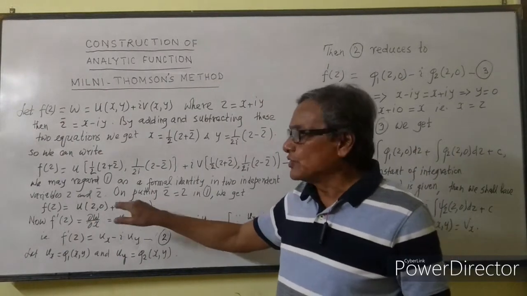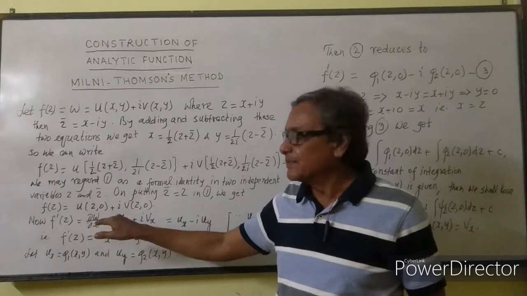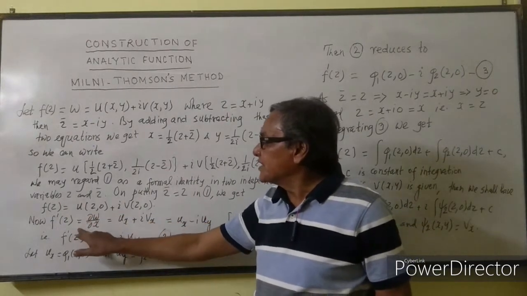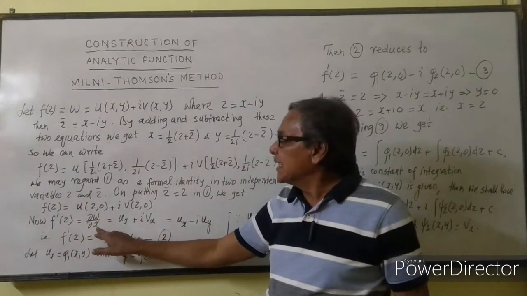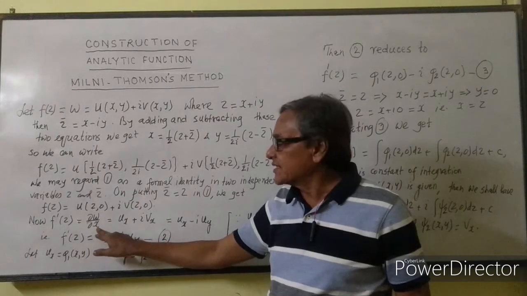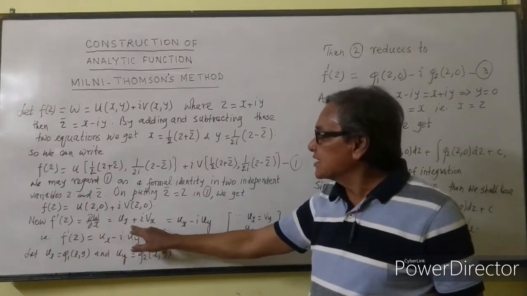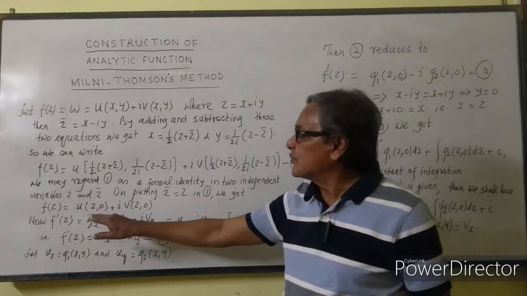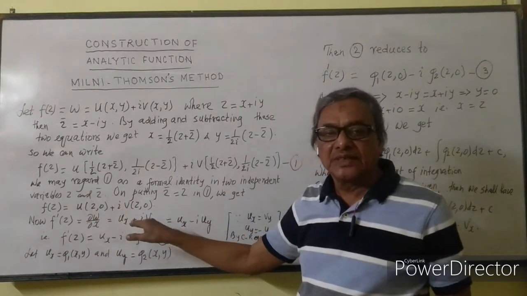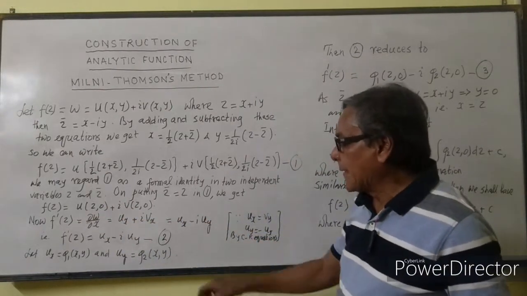So this will reduce to simply a function of x alone. That is why on differentiation we have written f'(z) = ∂w/∂x, and this will be u_x + i v_x, that is the partial derivatives of u and v with respect to x.